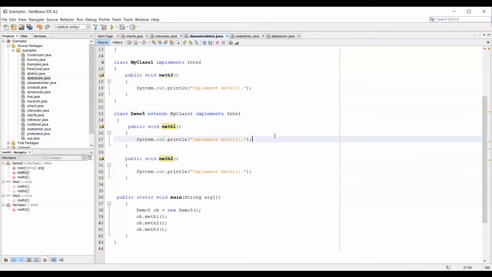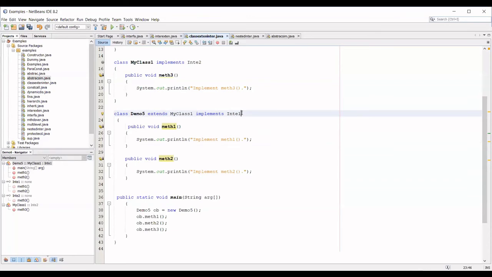Whenever you use these two keywords in a class, first use extends, then implements, because you can have any number of implementations, but you can have only one extends for a class. So first you use the extends keyword, then the implements keyword. This is the point you have to know about extends and implements regarding a class.